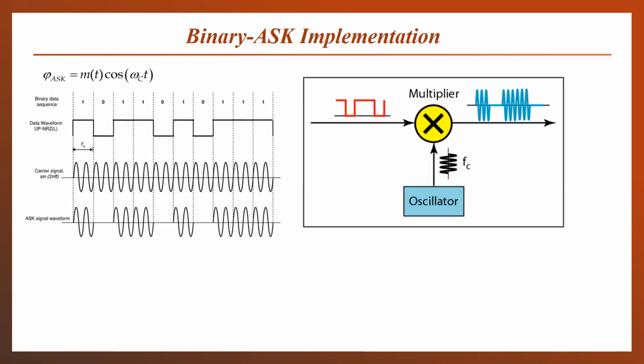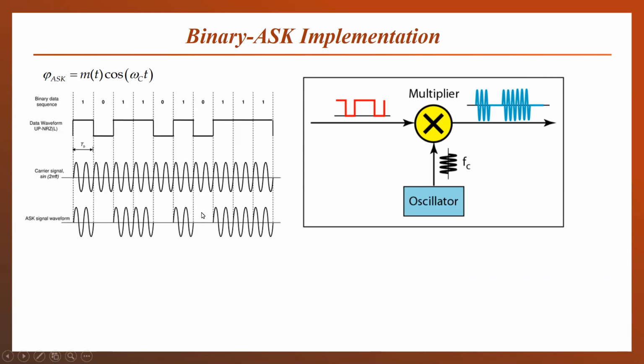When we multiply something with 0, what do we get at the output? Nothing. So we will multiply the 0 bit with the carrier signal, and at the output side we will get nothing, or no signal at the output. And when we multiply something with 1, the same signal will result at the output side.